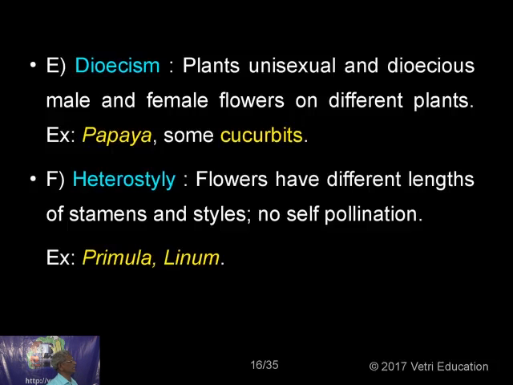Dioecious or dioecium. In a dioecious plant, cross-pollination is the only rule, because here the male flower and the female flower are separate. I mean the plant itself is separate. One very good example is papaya, where you have a male papaya and a female papaya. The male papaya produces the male inflorescence and the female papaya produces the female inflorescence. So here self-pollination is completely ruled out. Some of the cucurbits also come under this category. One more very beautiful example of a dioecious plant is Borassus.